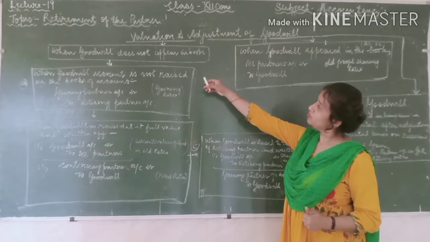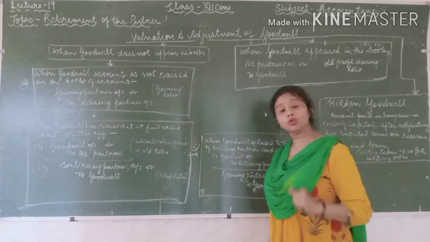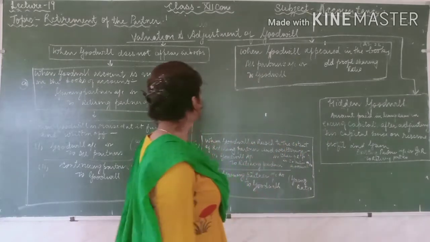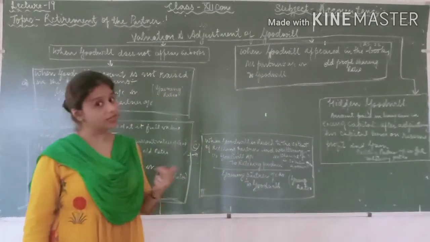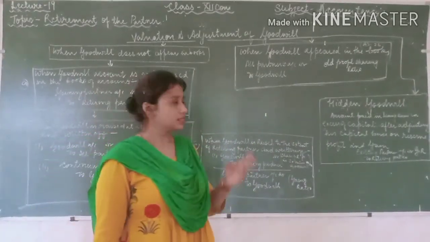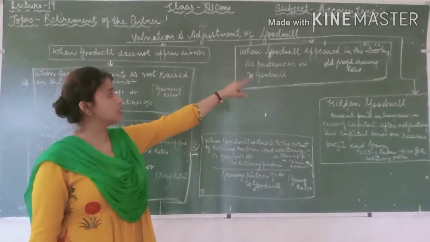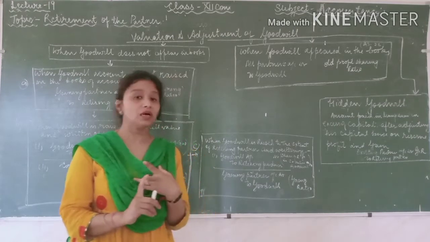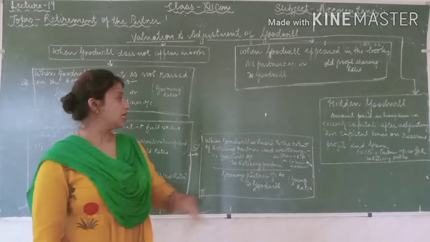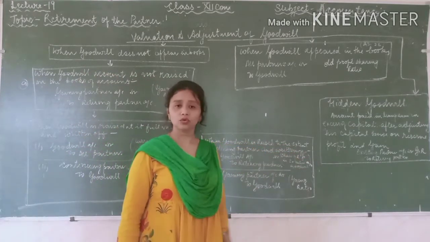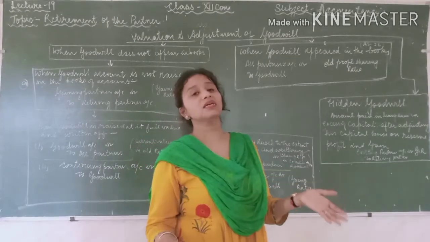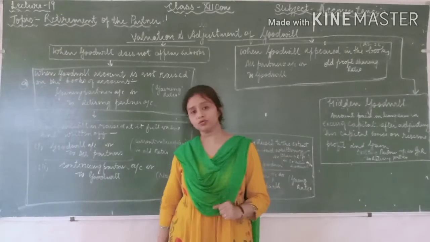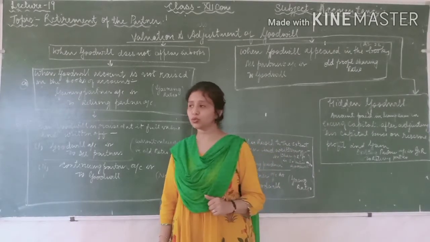First, when the goodwill does not appear in the books. Second, when the goodwill appears in the books of account. And third is the hidden goodwill. So these are the three ways you can evaluate your goodwill in the case of retirement. One by one we will do it.